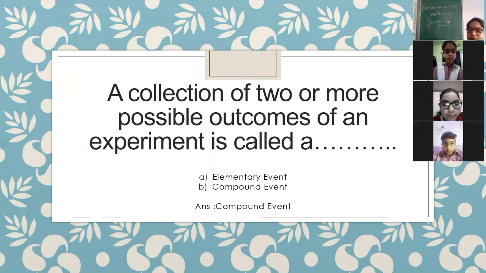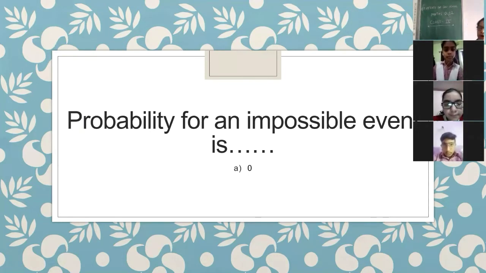Yes, Namishka. Next question is for you. Possibility of an impossible event is, it is 0 or it is 1? Ma'am, 1. Now the question again. Ma'am, impossible event. Ma'am, 0.